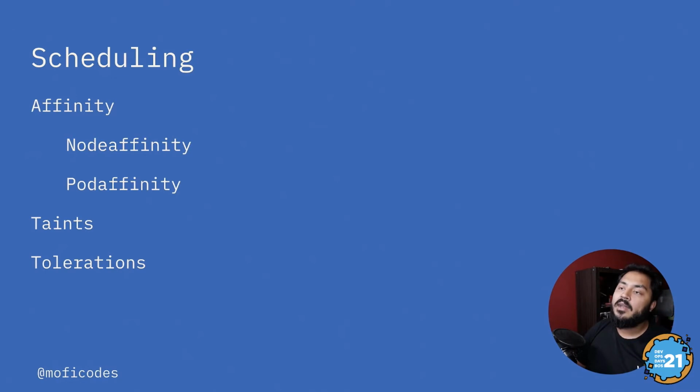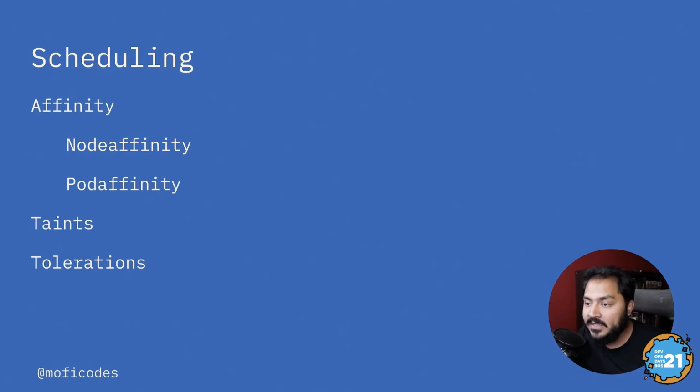You can say that an application might want more to be deployed to a certain node, or you can also say the application wants to be deployed closer to another pod. There's the opposite of affinity as well, which is called anti-affinity. You could say my application should try not to be deployed on a particular node, or not deployed on a node which has a certain pod.